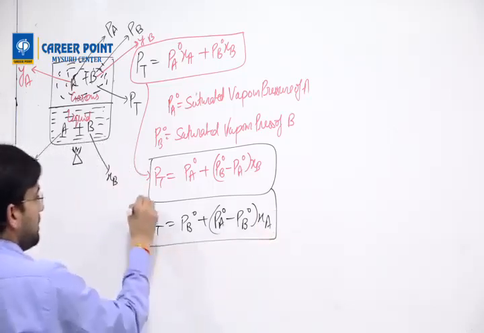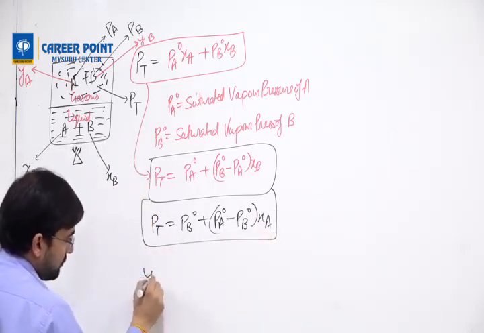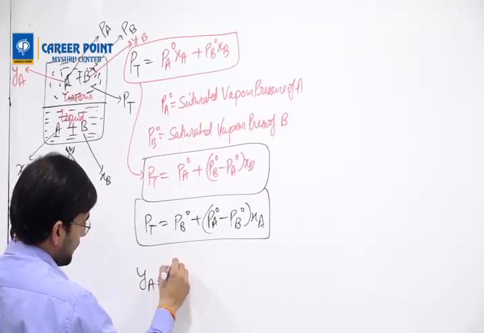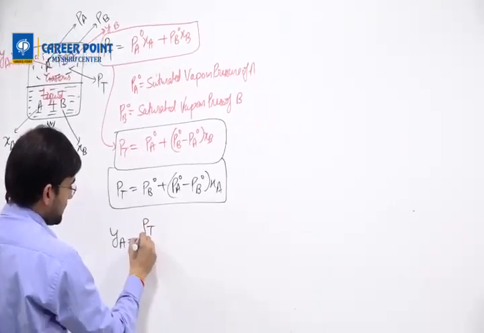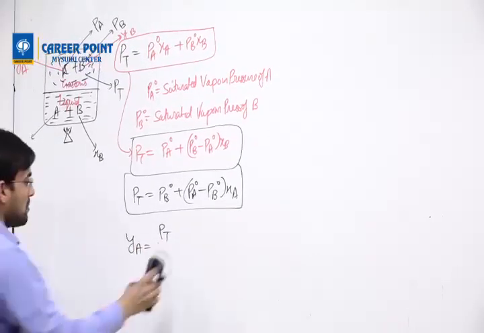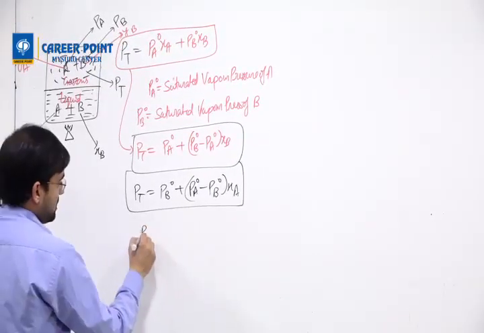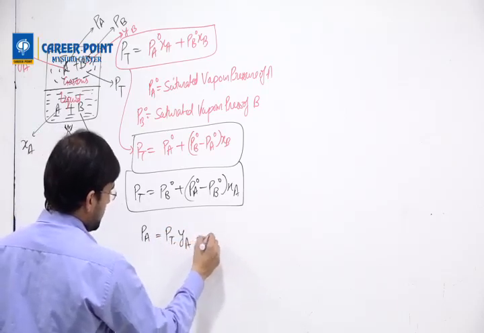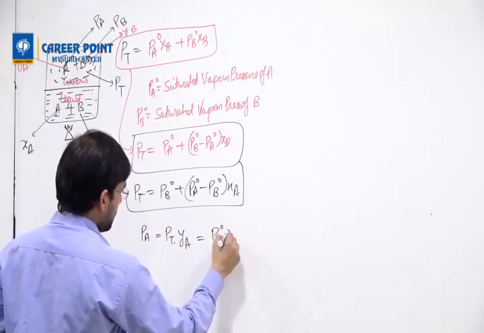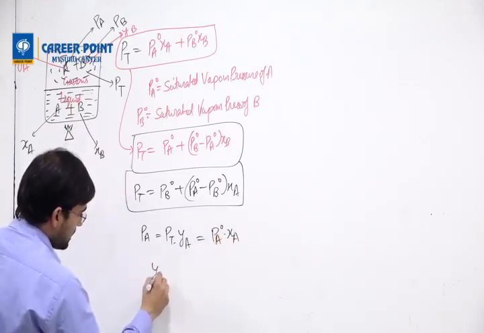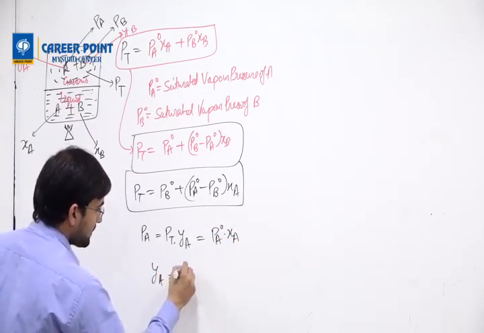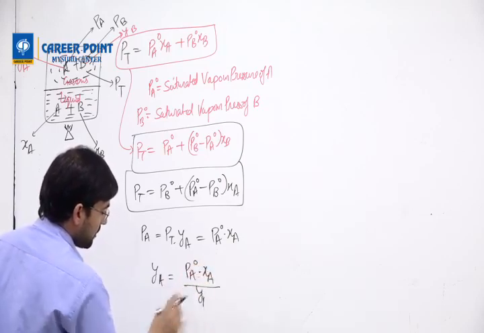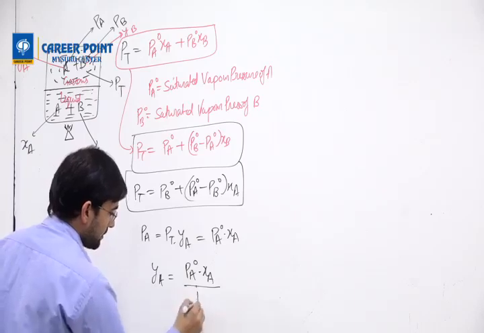Also it can be written as Pb naught plus (Pa naught minus Pb naught) into Xa. Now it is a variable in Xa. If you want to find Ya, just calculate like this: Pa equals Pt dot Ya equals Pa naught dot Xa. So Ya equals Pa naught dot Xa by Pt.